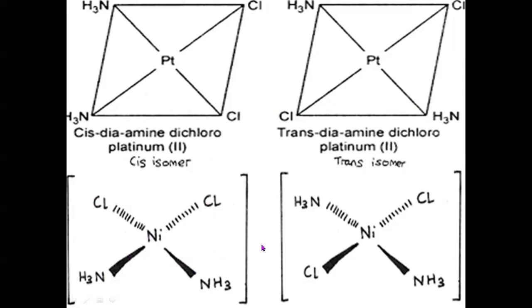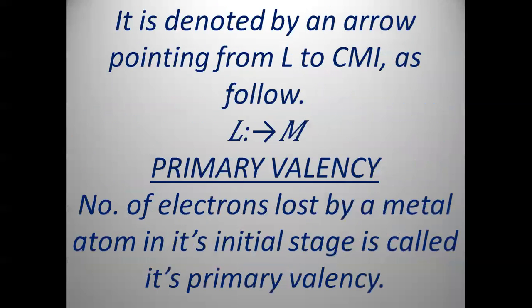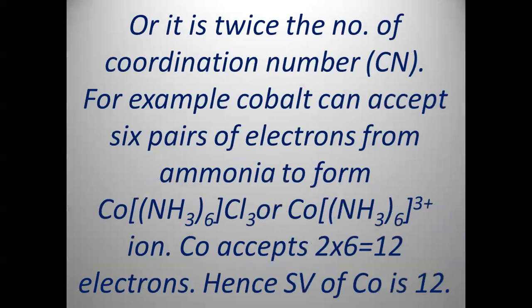Whereas in the case of hexaamine cobalt chloride, it will be 6. Why? Because there are 6 ammonia molecules attached to cobalt. For example, we have taken hexaamine cobalt(III) chloride. 6 ammonia molecules are attached to it.